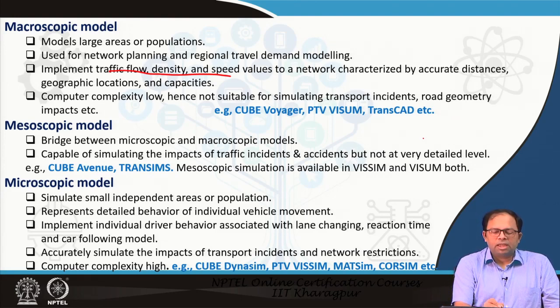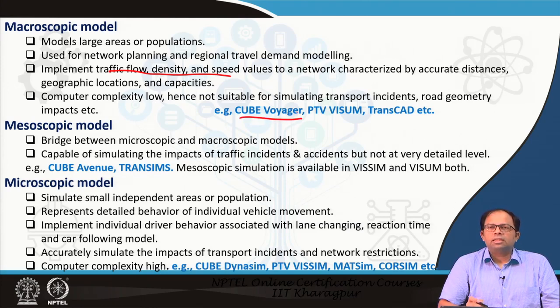Some of the examples are Cube Voyager. This is the component of Cube which handles the 4-stage models or tour based models or activity based travel demand models, and the same goes for PTV Visum and TransGuide as well. So, these are the softwares which can handle this kind of models.